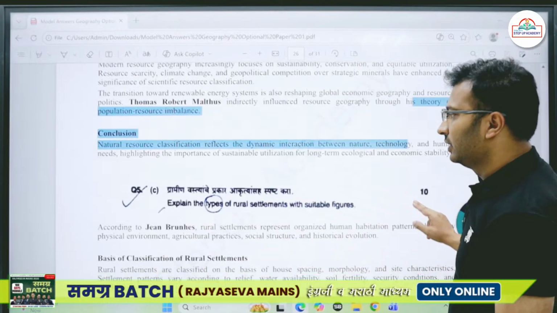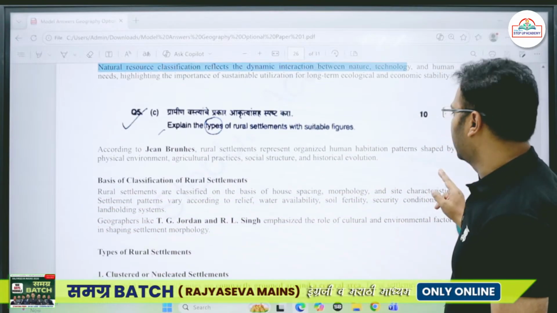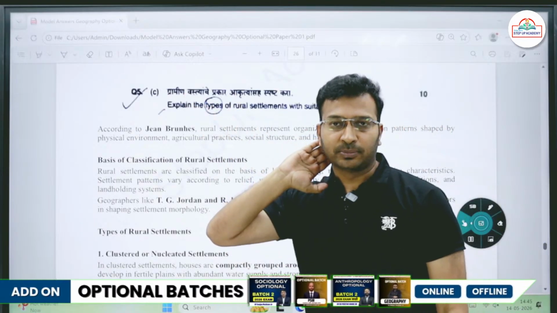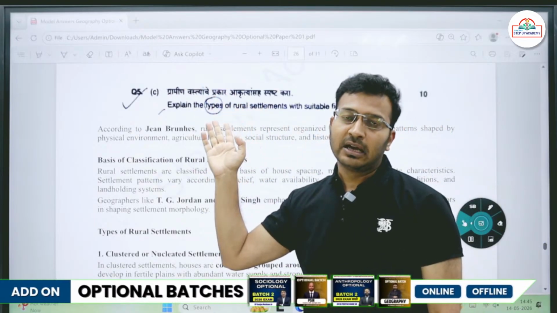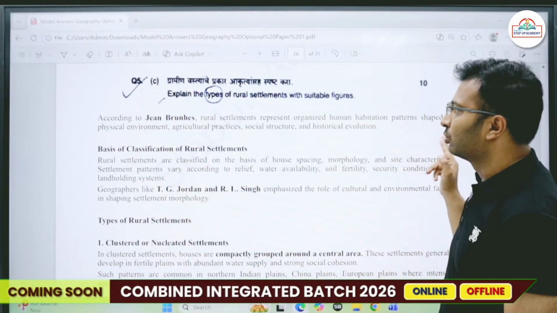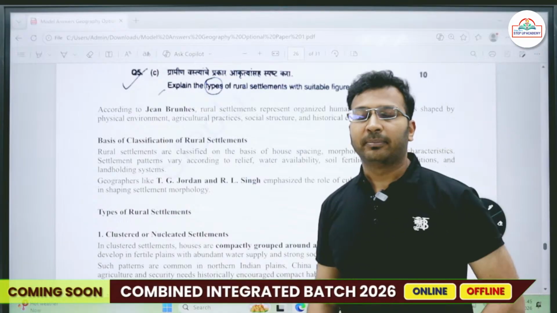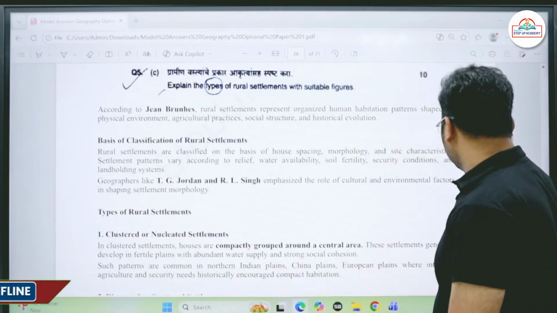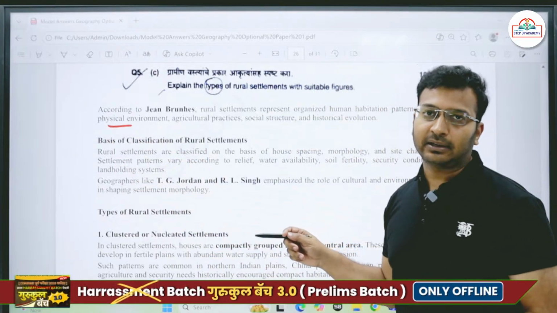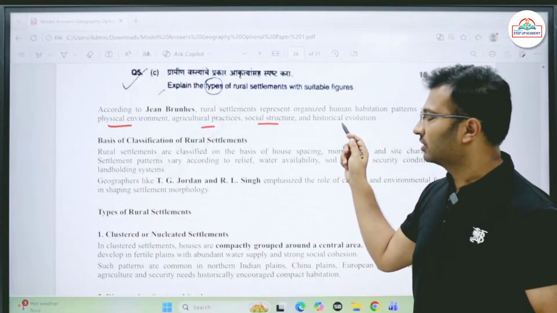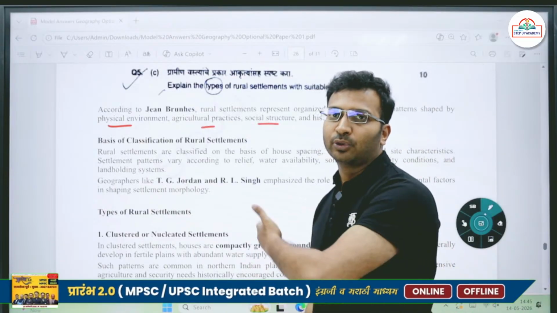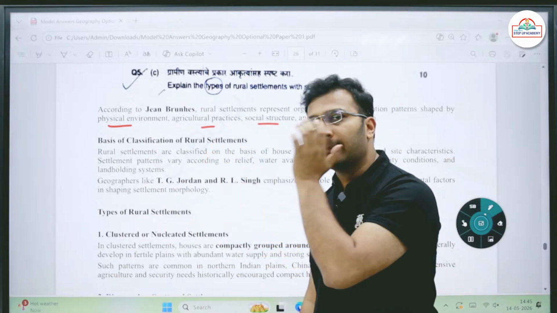Then the third question: explain the types of rural settlement with suitable figures. Okay, so again a direct question has been asked, types of rural settlement. This person, Brunhes, talked about rural settlements, and they vary depending upon the physical environment, the agricultural practices, the social structure, and the historical evolution. Depending upon these factors, rural settlements vary across different places.